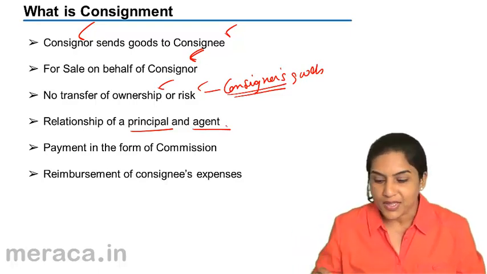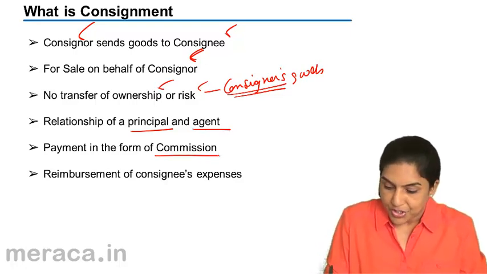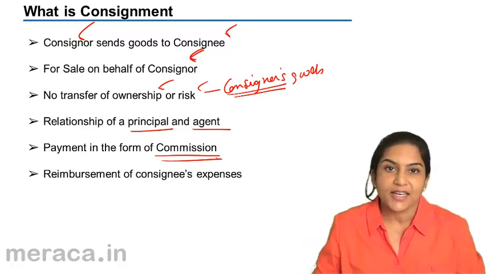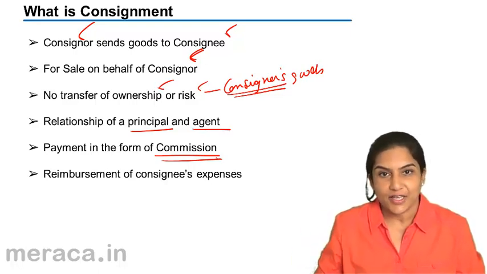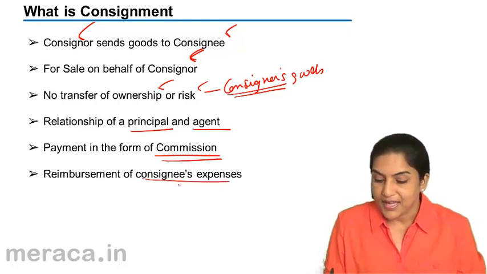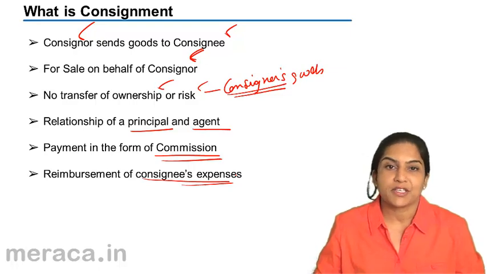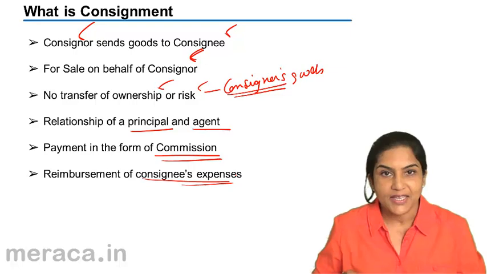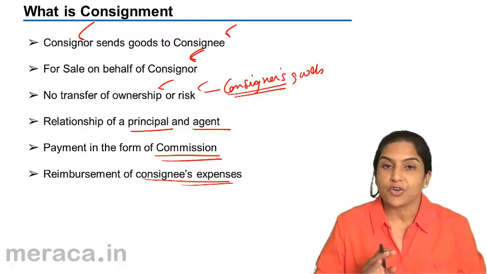And for rendering of these services, the agent gets a commission. If the consignee, the agent, incurs any expenses, usually these are reimbursed by the consignor. So what is consignment? Consignment is the sending of goods. Mind you, not sale of goods.